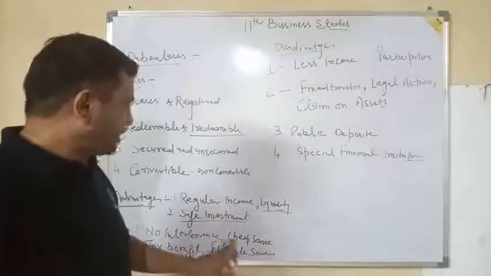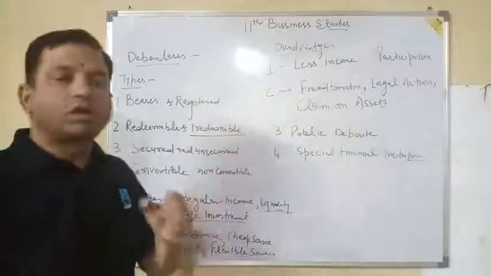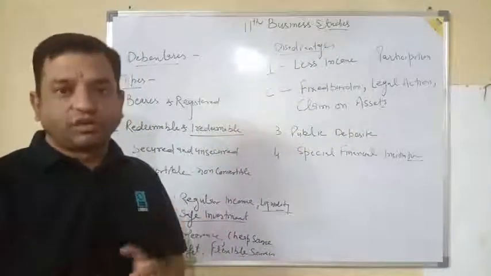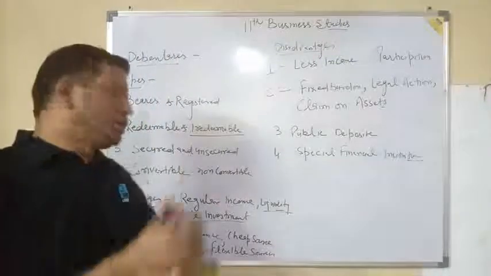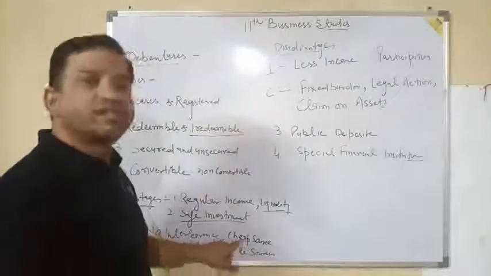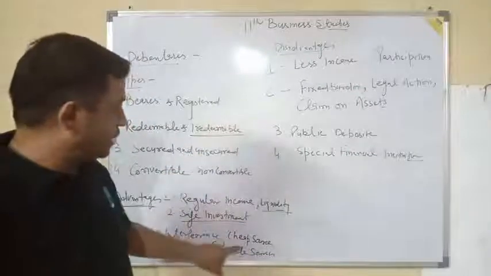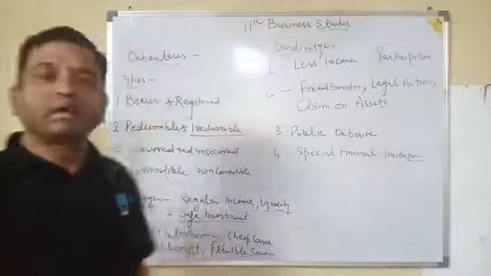The second is it is a cheap source of finance as compared to share, because in order to issue the share we have to incur a big cost which is called flotation cost, but the flotation cost in case of debenture is cheap as compared to share, and the return is normally quite low. So it is a cheap source of finance.